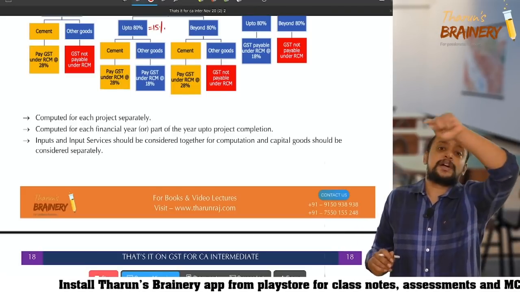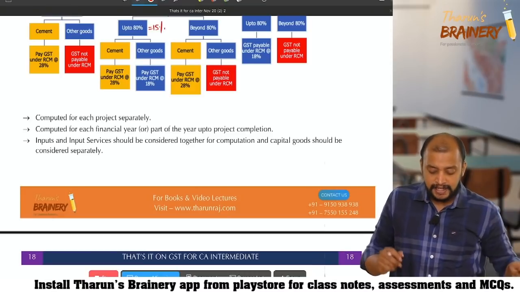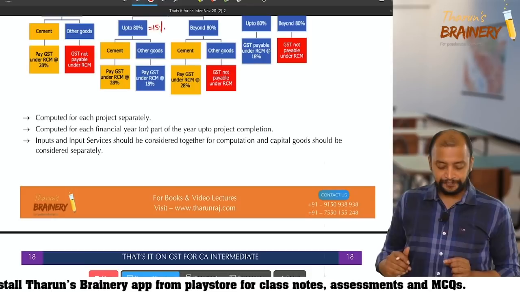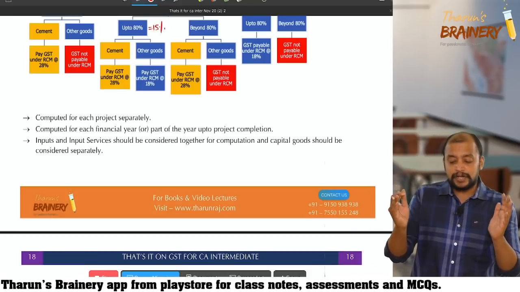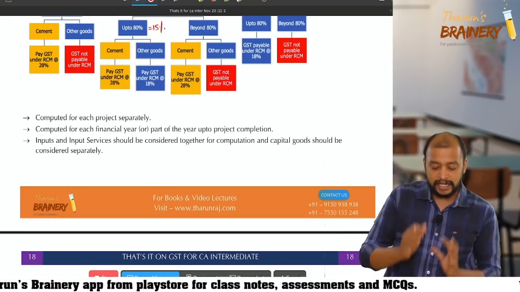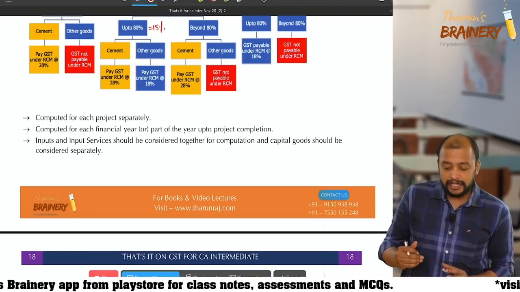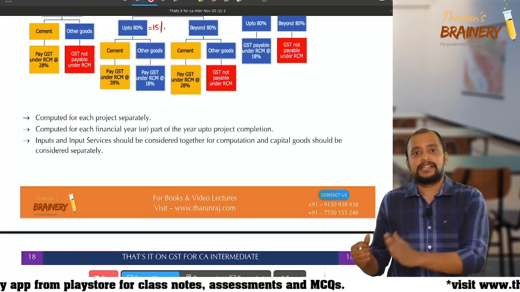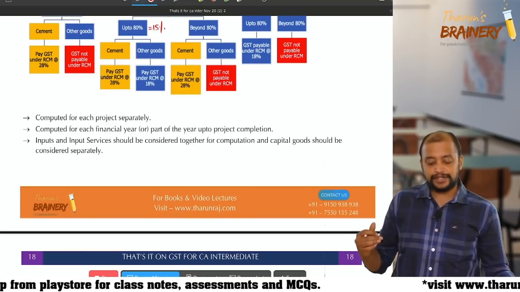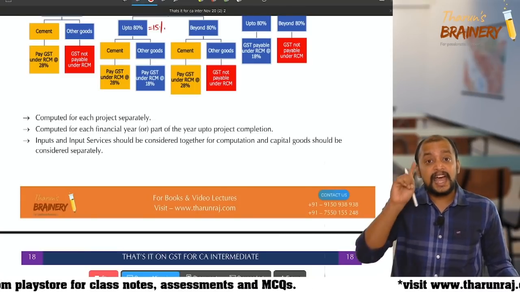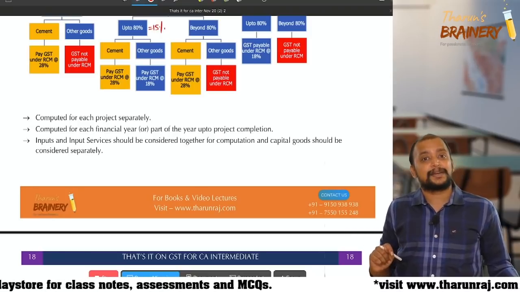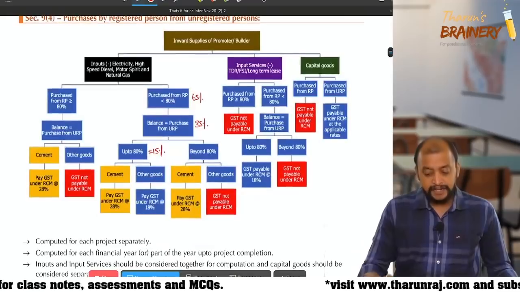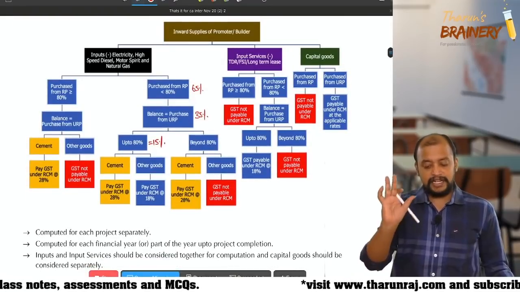So this will be computed on a yearly basis or part of the year up to project completion. Inputs and input services should be considered together for computation, and capital goods should be considered separately. Understood or not? So this is with respect to inward supply of a promoter or builder under RCM.